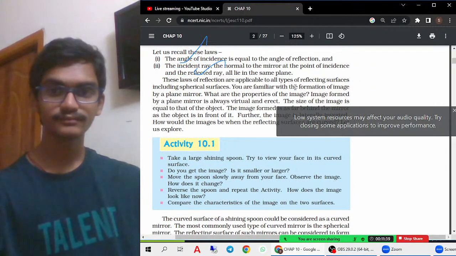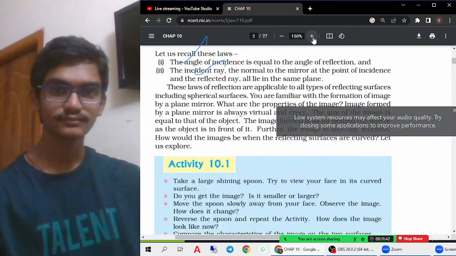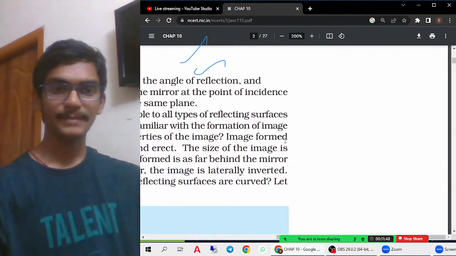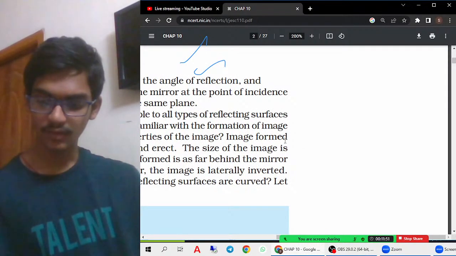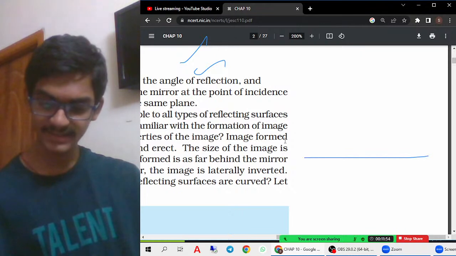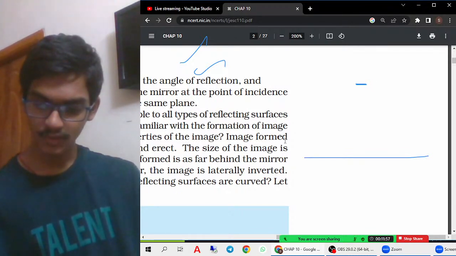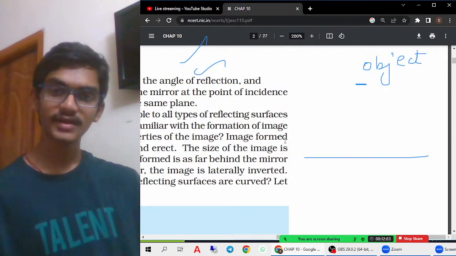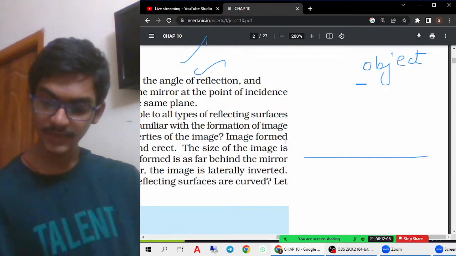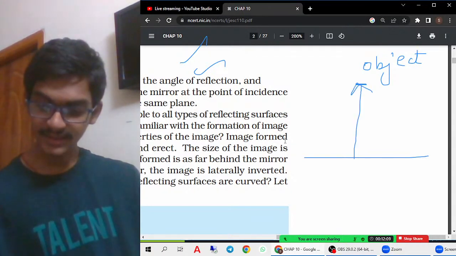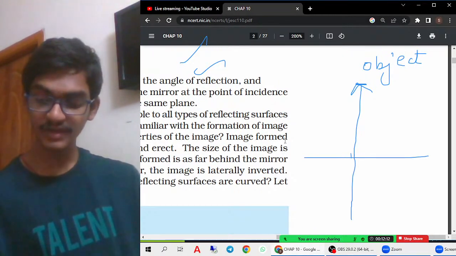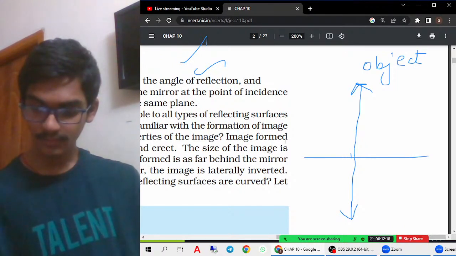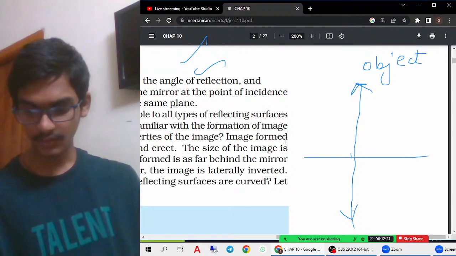So let me do one thing. Characteristics of the image formed by a plane mirror. For example, this is a plane mirror I am drawing, and here the person is standing. The object is here. What is happening here? The distance between the mirror and the object is always equal to the distance between the image and the mirror. The image is formed here only.